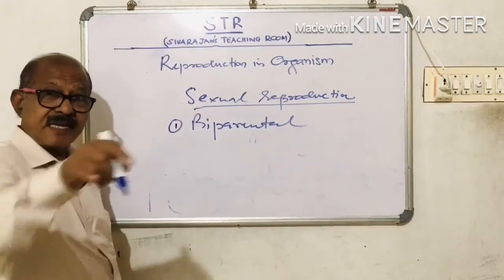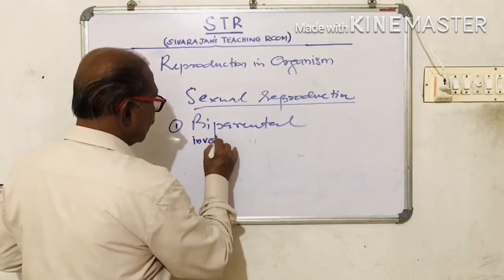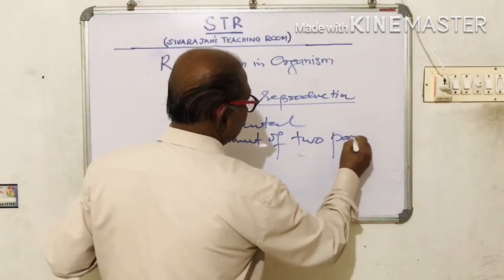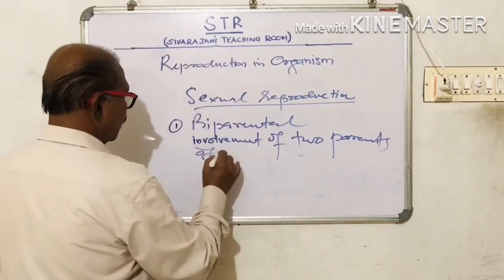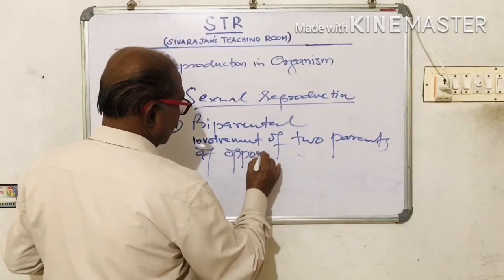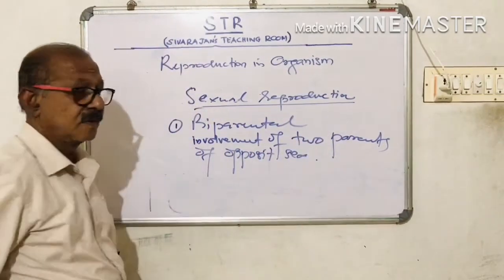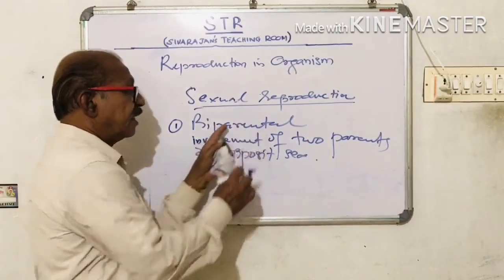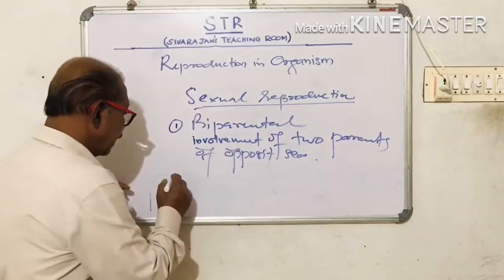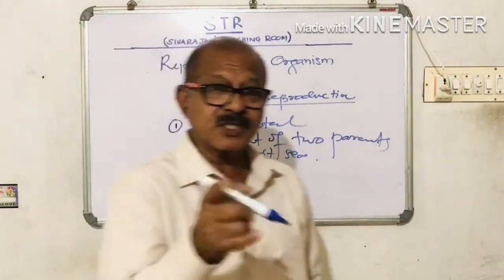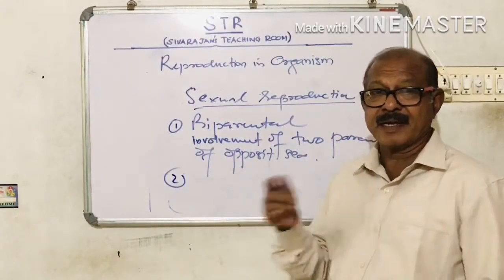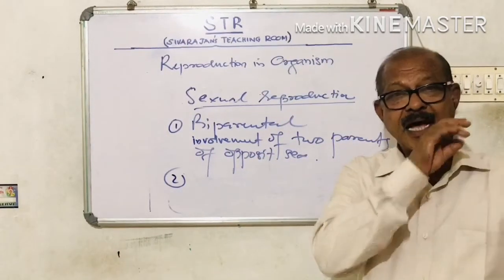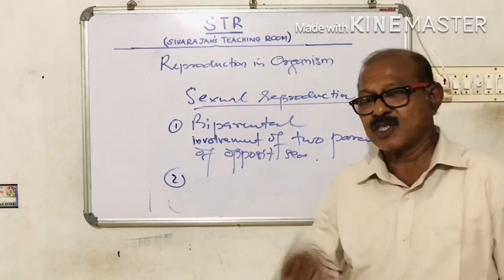It is biparental. Or we can say that involvement of two parents of opposite sex. There must be the involvement of two parents of opposite sex. That is, we can say sexual reproduction is biparental. Then there must be production of gametes. The male parent will produce the male gamete, the female parent will produce the female gamete. So gametes have to be produced invariably.